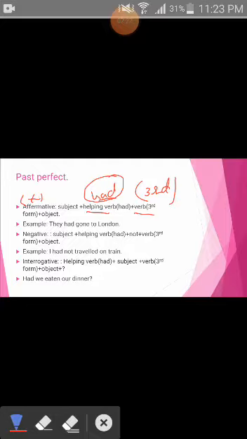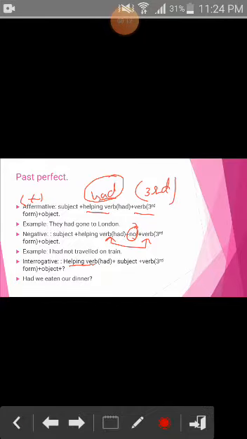In the negative you will use not between helping verb and verb. The addition of not will be made in the negative sentences. For example, I had not traveled on train. In the interrogative sentence, the helping verb will be brought to the start of the sentence, then subject, then verb, then object, then question mark. Had we eaten our dinner? It's quite easy. If you practice it and understand it once wholeheartedly, definitely it will not be difficult for you to grasp it.